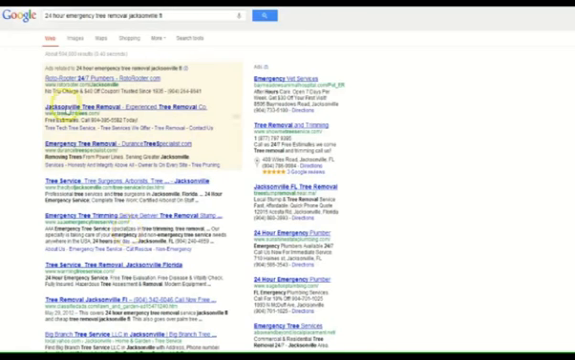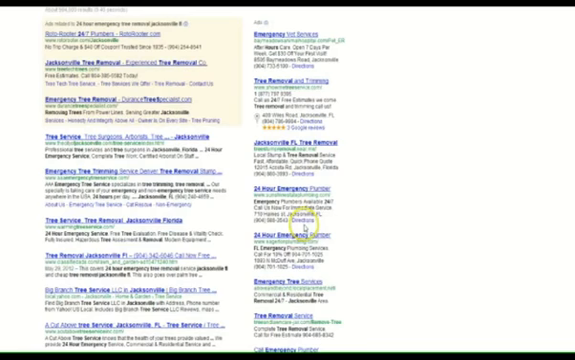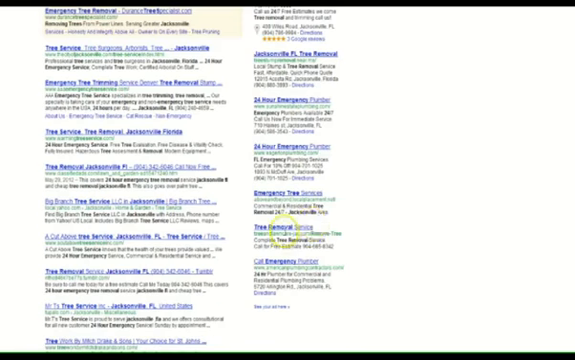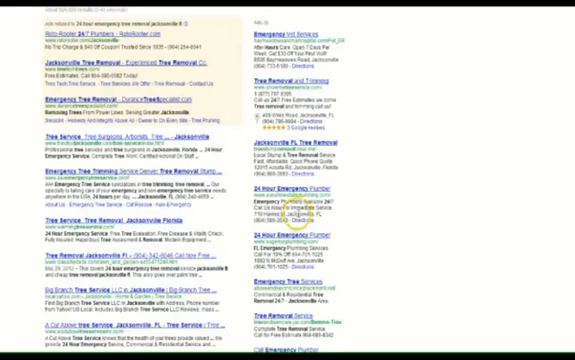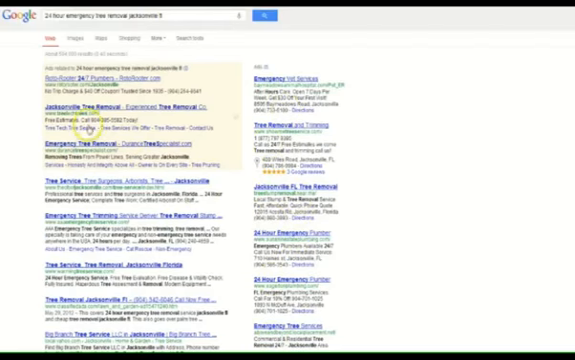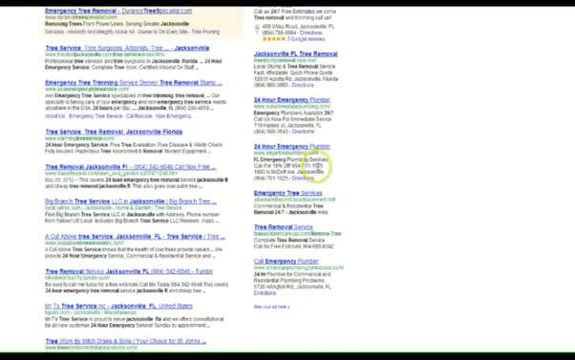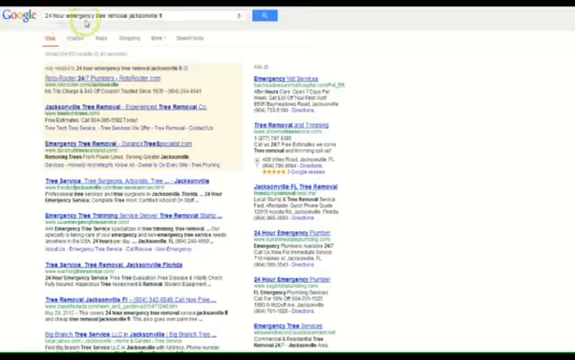It looks like people are paying for this, 24-hour emergency tree removal. So we got Rotor Tree Tech Trees, Jacksonville Tree Removal, Experience Tree Removal. All these over here are paid advertisements, people are paying for. So people are actively wanting this. These people over here to the right are paying per click for this keyword and paying up here. They're actively going after this, so I kind of like this.